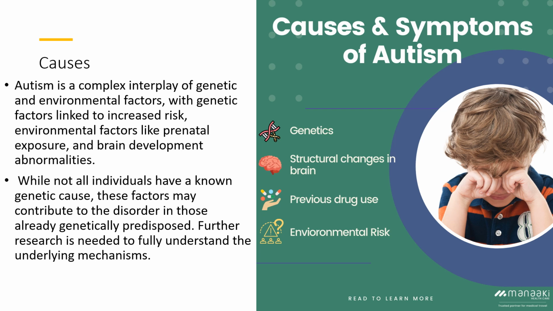Third is brain development. Research has shown that abnormalities in brain development may be a contributing factor to the development of autism. Studies have identified differences in the structure and functioning of the brains of individuals with autism compared to typically developing individuals, particularly in areas of the brain that are involved in social interaction and communication.